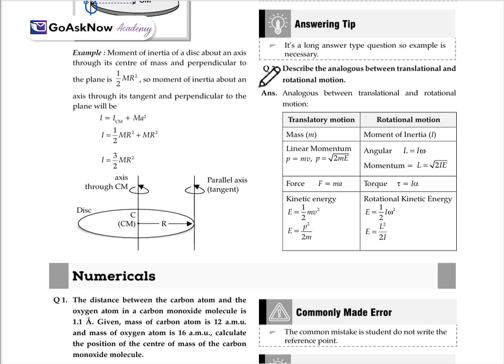Now, describe the analogies between translational and rotational motion. For translational motion, mass is m; for rotational motion, moment of inertia is I. Linear momentum is p equals m v, and p equals square root of 2mE. Here angular momentum L equals I omega, and L equals square root of 2IE. Force F equals m a, and torque tau equals I alpha. Kinetic energy E equals half m v square, and E equals p square upon 2m. Rotational energy E equals half I omega square, and E equals L square upon 2I. So this is the analogy between translational and rotational motion.